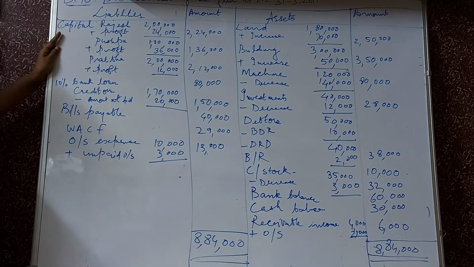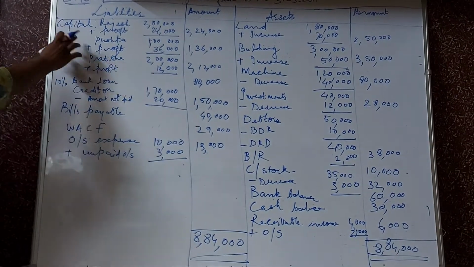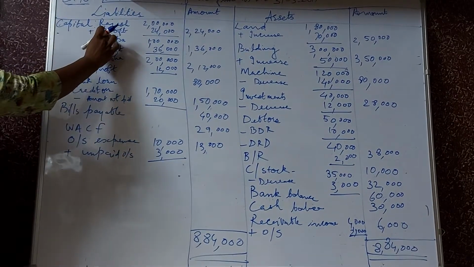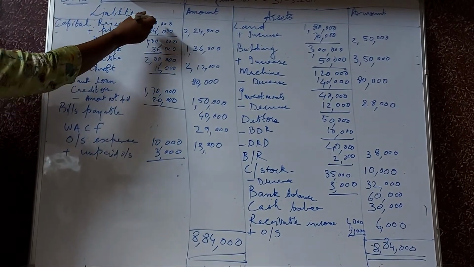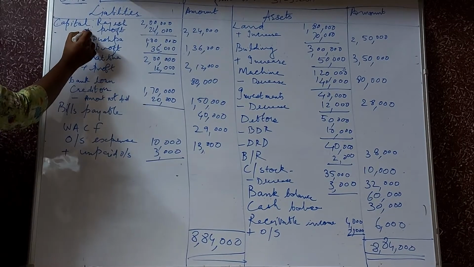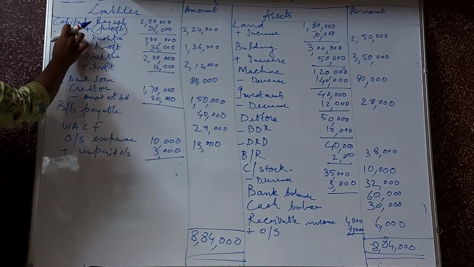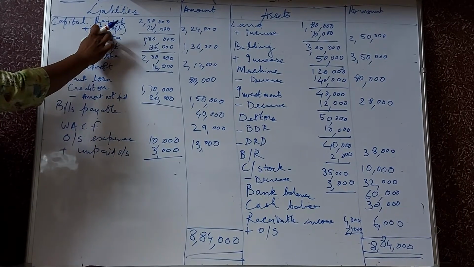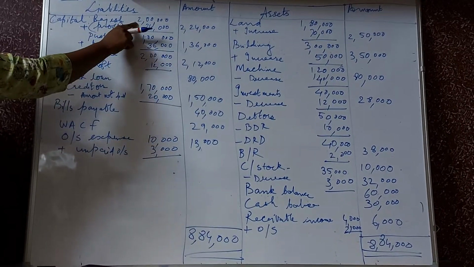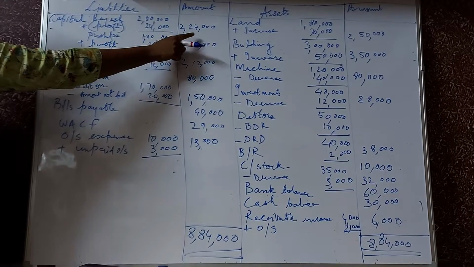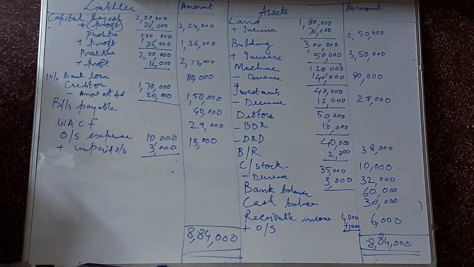In the liability side, first item is capital. Capital is given, like Rajesh, the capital was 2 lakh, but again with that profit is also getting added. So Rajesh's capital as per the revaluation account, the profit is 24,000. So that is added with 2 lakh. So 2,24,000 is Rajesh's capital.